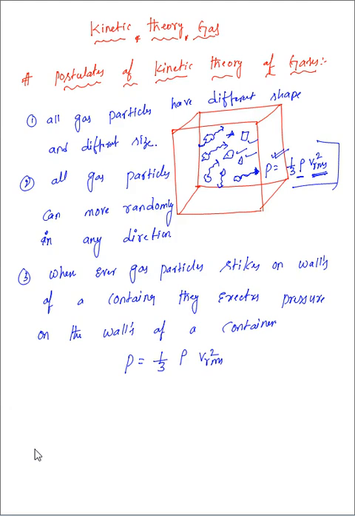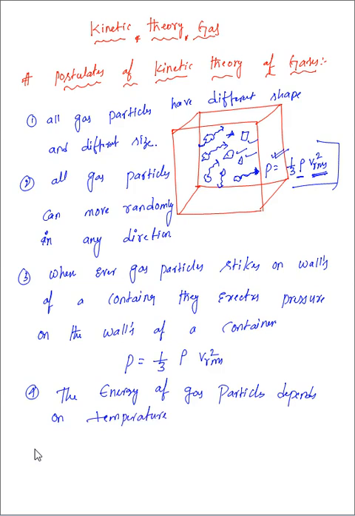Therefore, the fourth point: the energy of gas particles depends on temperature. How does it vary? U equals 3/2 kBT. U equals 3/2 kBT we will get.